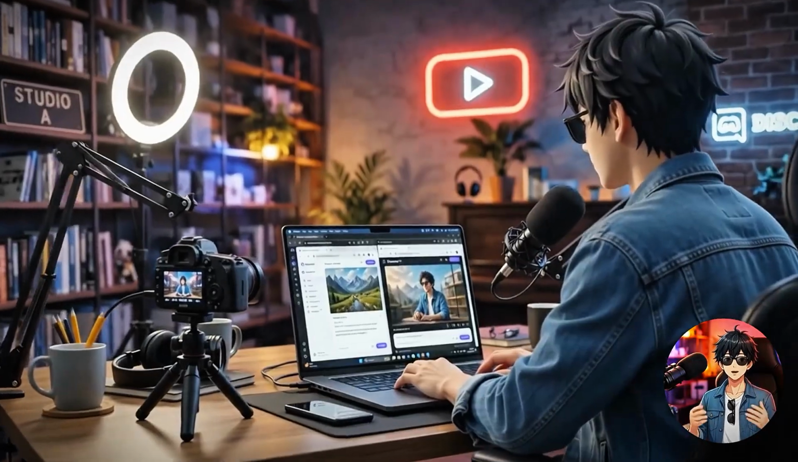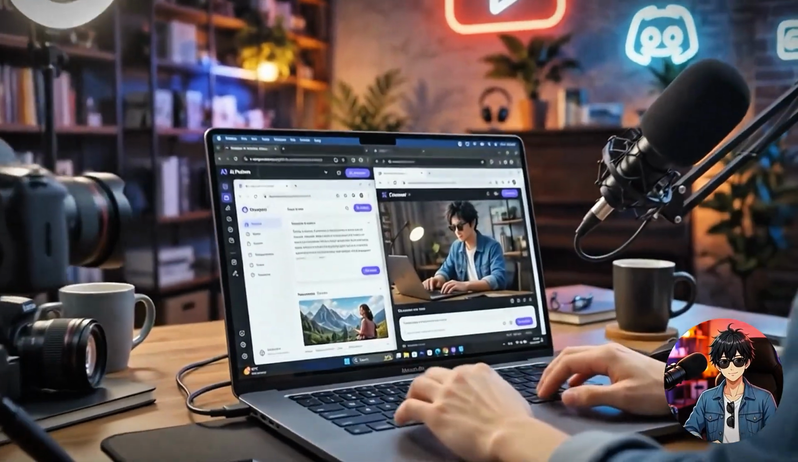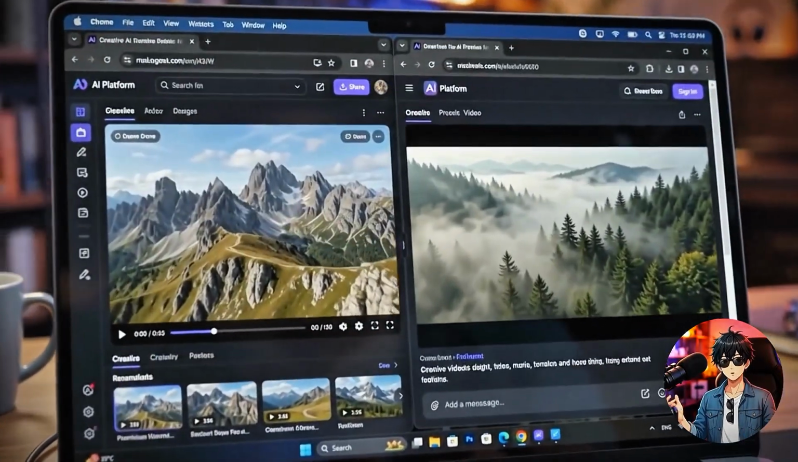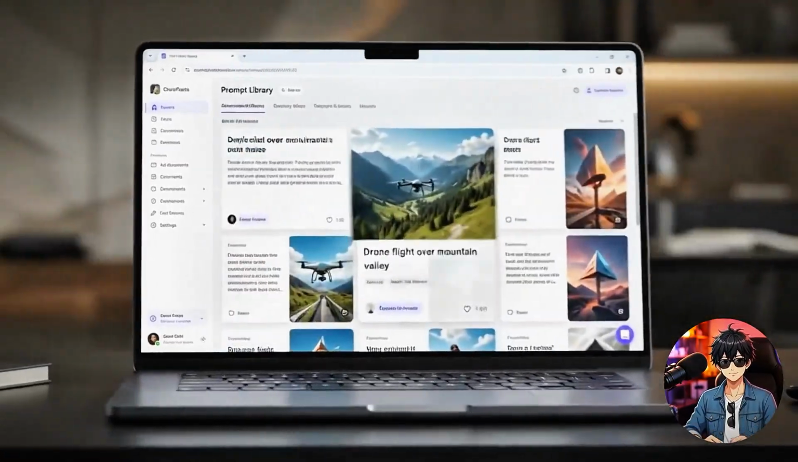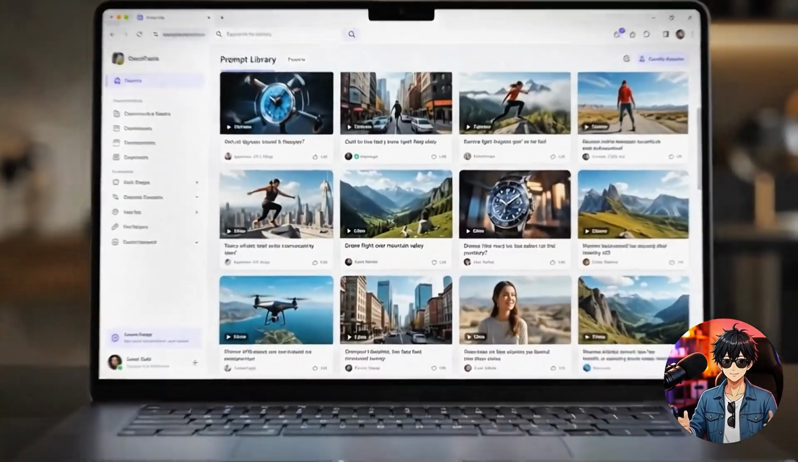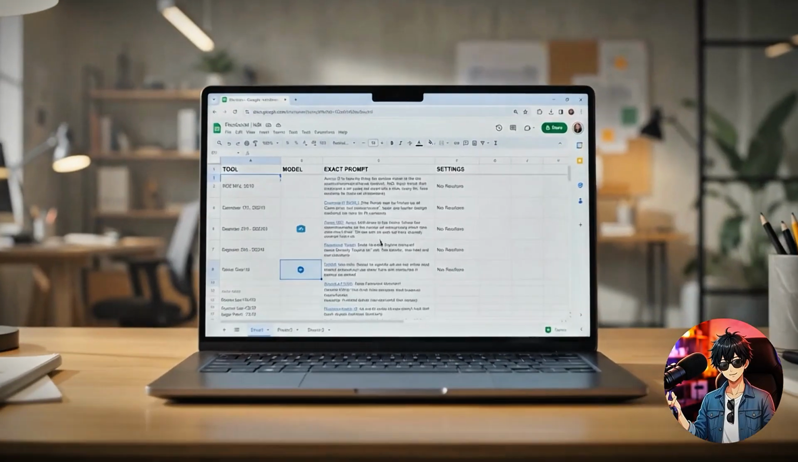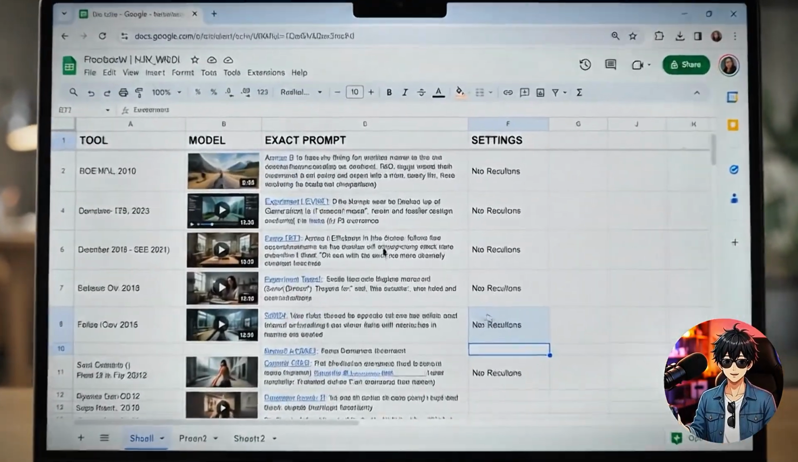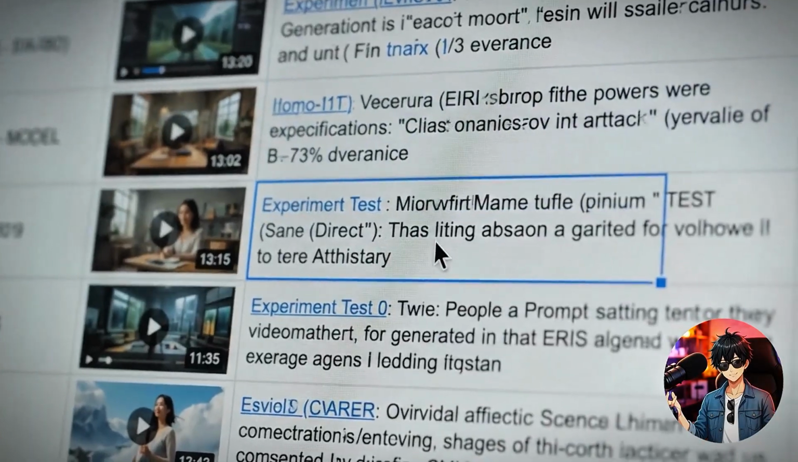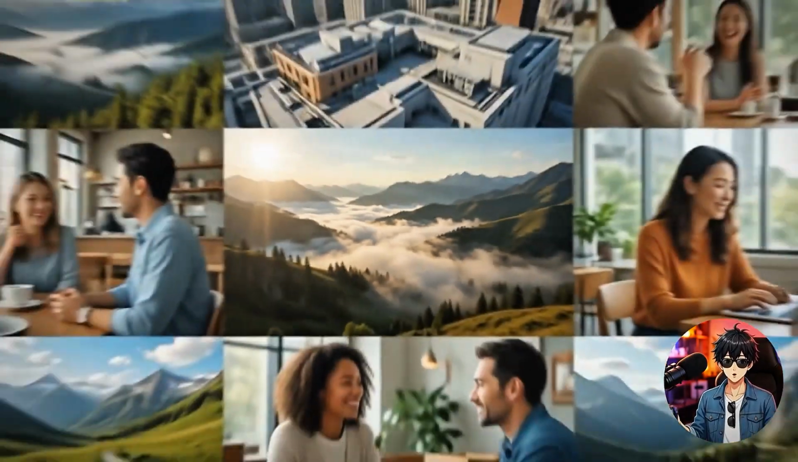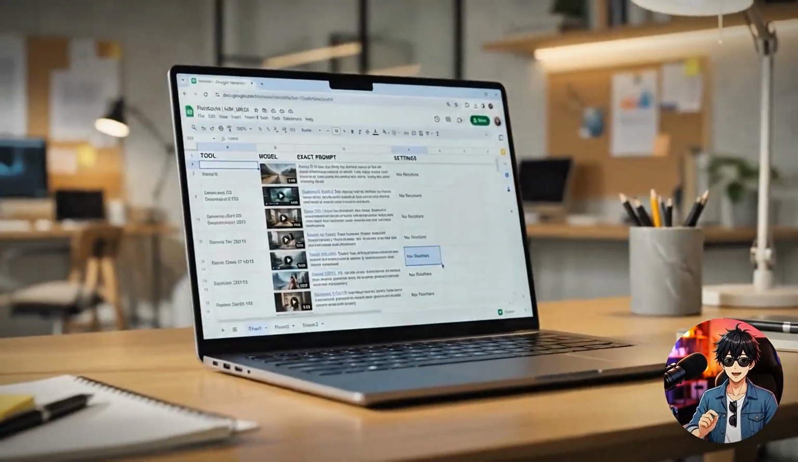By the end of this video, you'll know which of these two platforms is better if you just want to experiment for free, which one gets you access to more powerful models, what free actually means on each one, because that word gets stretched constantly, and where to get every prompt used to make everything you're about to see. That last part is a Google sheet linked below, tool, model, exact prompt, and settings for every clip in this video. You won't need to pause anything.